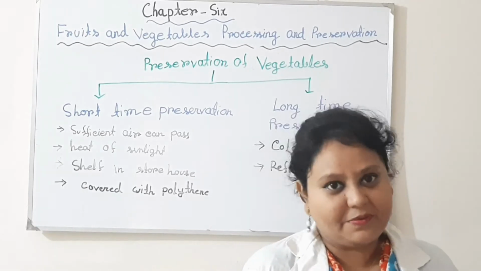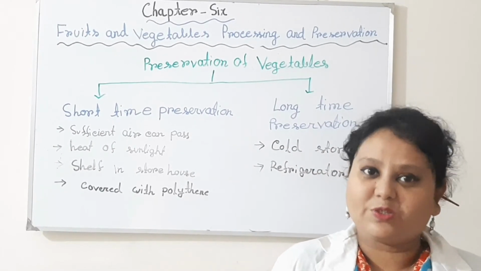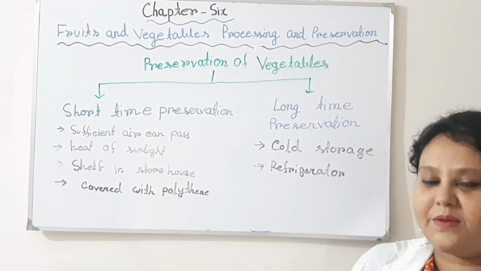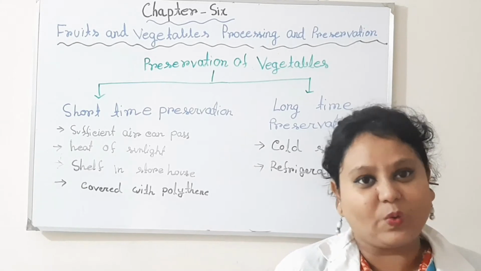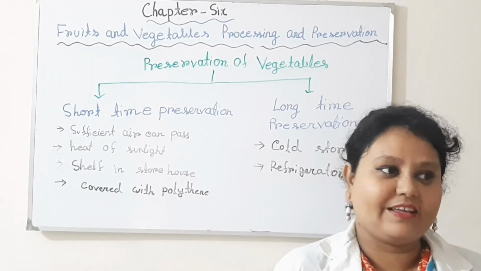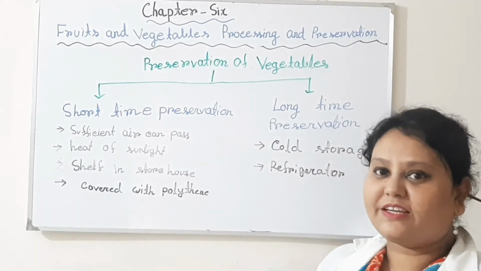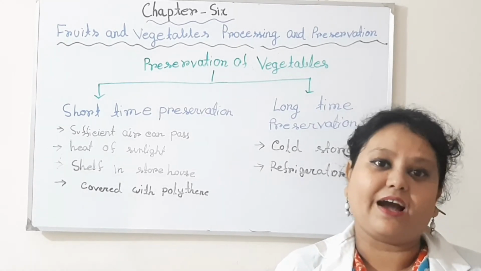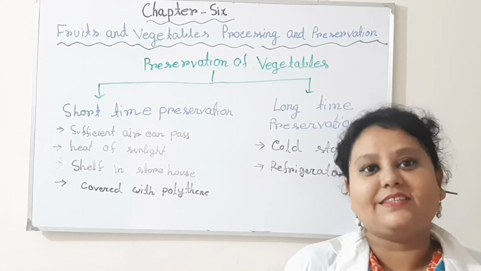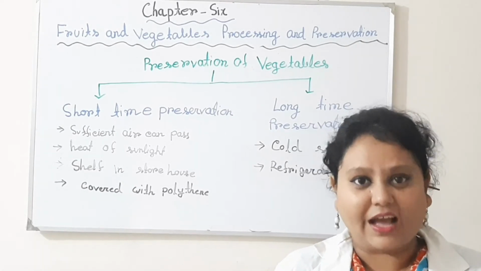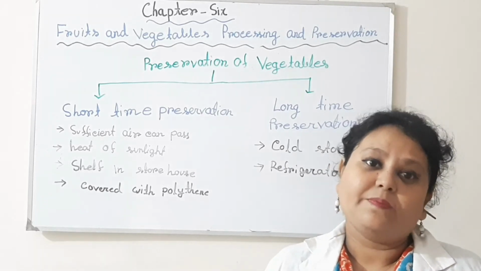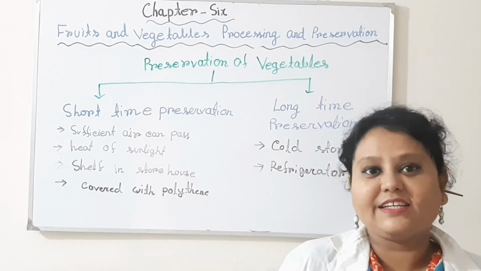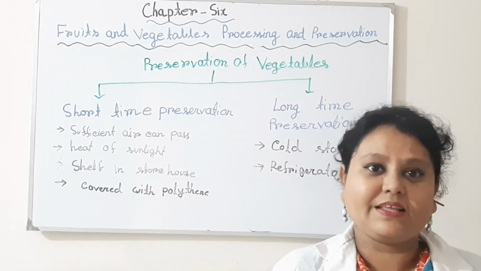Now for long time preservation, if we want to preserve the vegetables for a long time, then the vegetables must be kept in cold storage for maintaining their nutrients and quality. In cold storage, mainly the temperature is kept low and the relative humidity is kept high. When the temperature is kept in a low range, the insects cannot attack the vegetables easily.